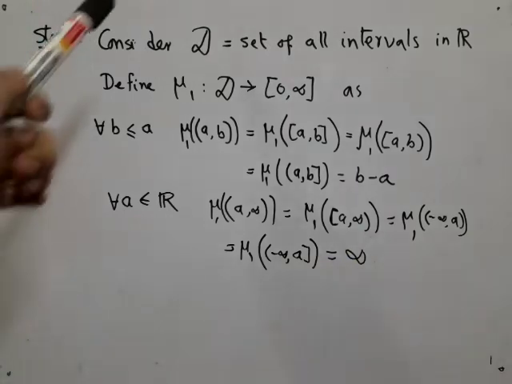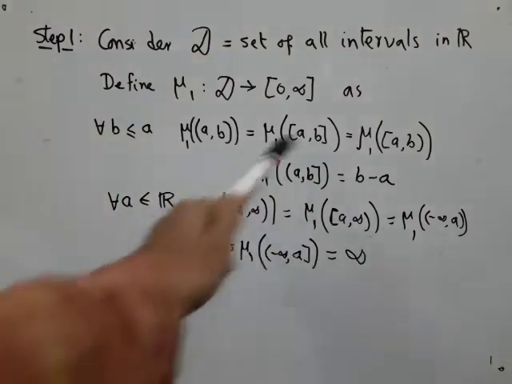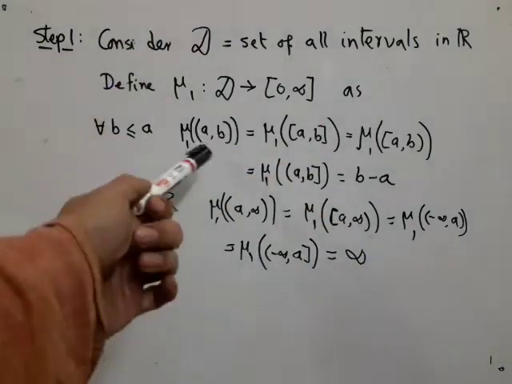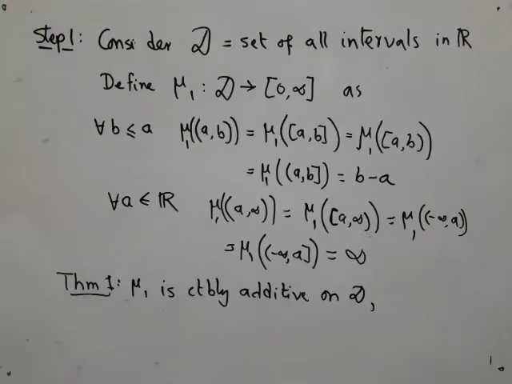So you can see the advantage of working with script D instead of working with the entire Borel sigma algebra. For script D, we have a nice description of all its elements. But for the Borel sigma algebra, we do not have a clear description of all the things. So here I could manually define all this. Now the first thing that I will do is show that this mu1 has the necessary property. That is, mu1 is countably additive on script D.